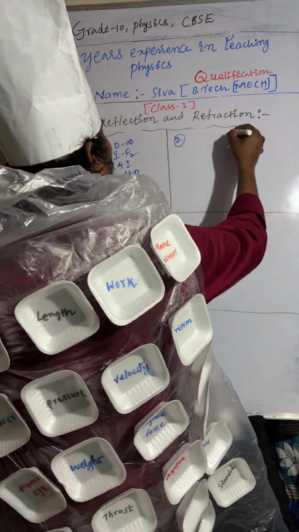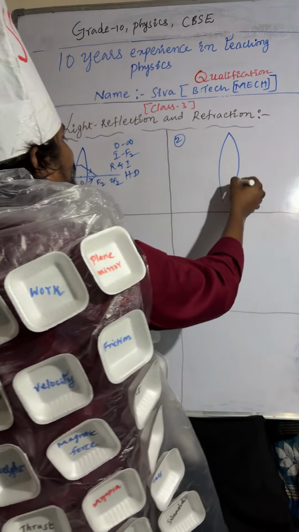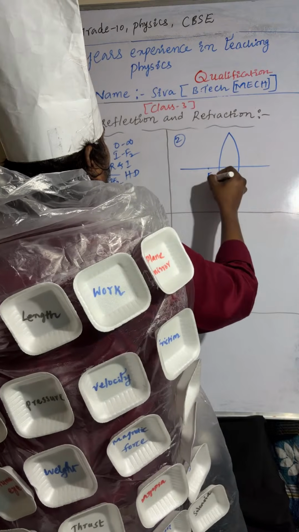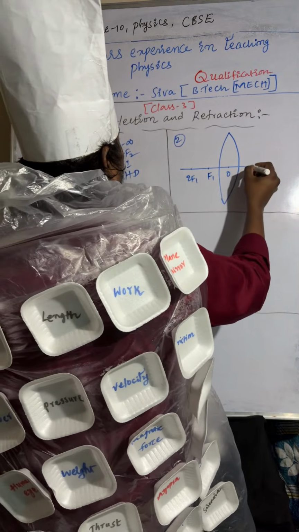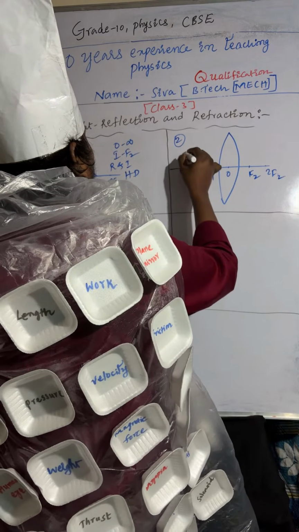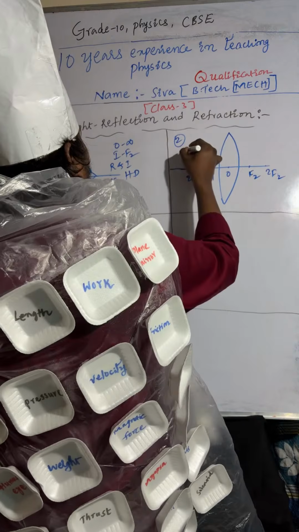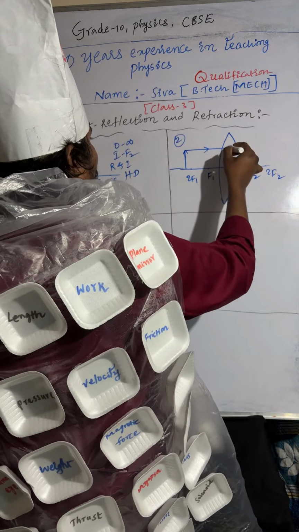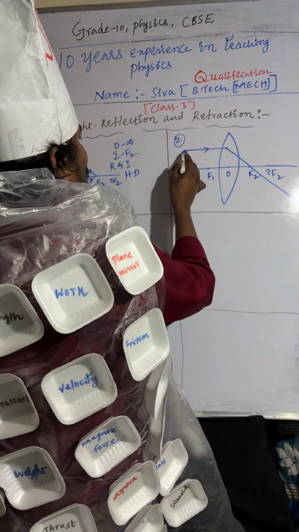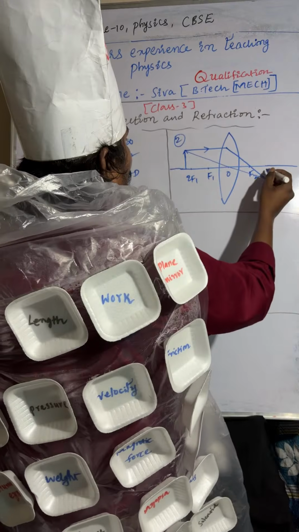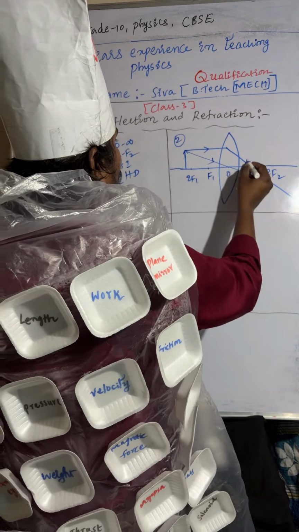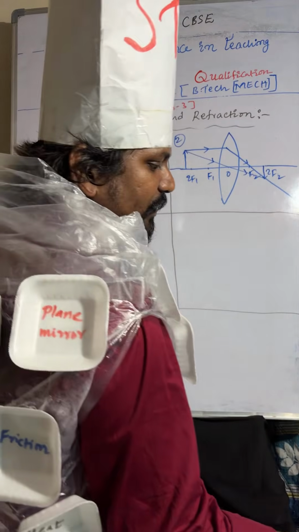Coming to the next one. Optic center F1, 2F1, F2, 2F2. So the object is placed. One light ray is passing through focus. Another light ray is passing through optic center. That light ray will meet between F2 and 2F2.